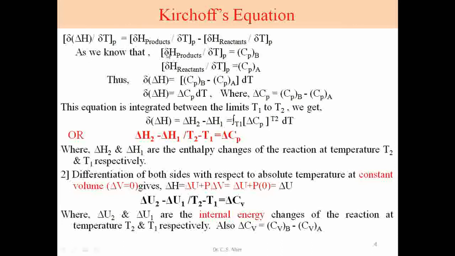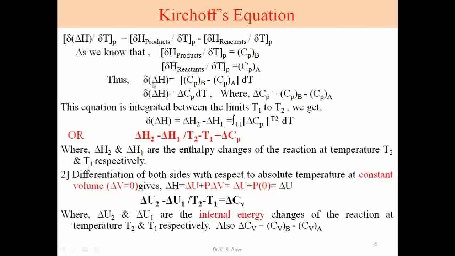So in this case, when we differentiated before that, we consider this delta H of product upon dT at constant pressure is the heat capacity of B, for product is B. When we differentiate the heat of reactant with respect to temperature at constant pressure, at that time it is the heat capacity of reactant A. By substituting this value, this delta of heat of reaction is equal to heat capacity of product B minus heat capacity of reactant A with respect to dT, with respect to change in temperature.